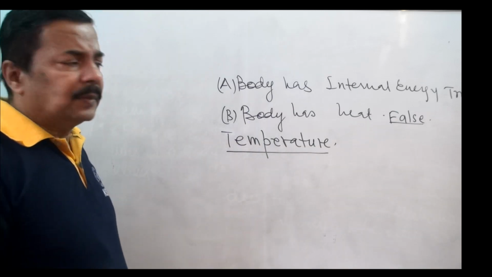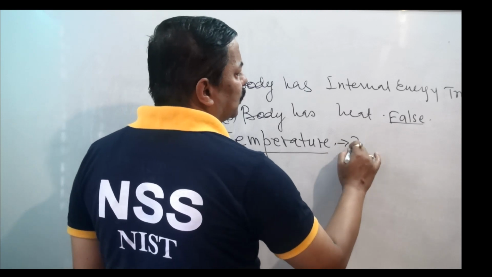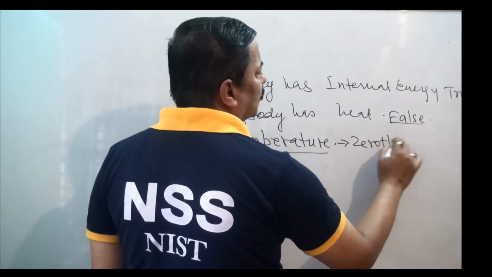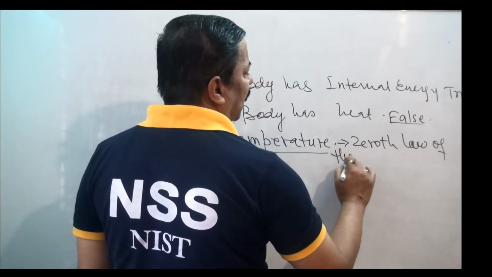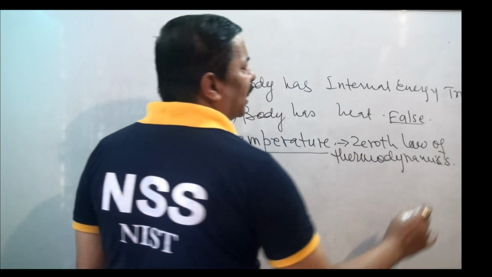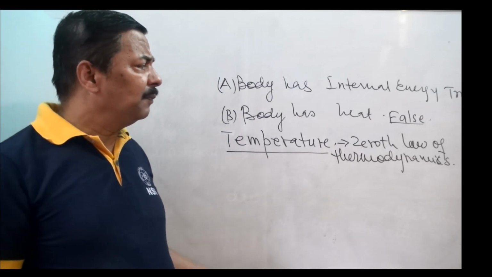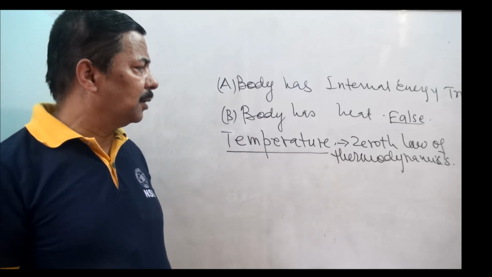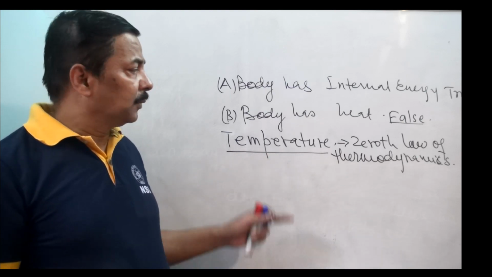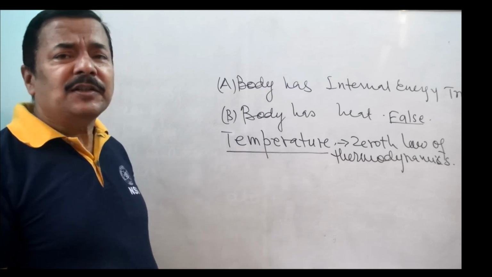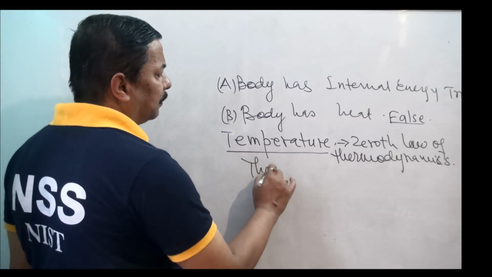Temperature is the concept that is directly derived from the Zeroth Law of Thermodynamics. You might have heard about the first law, second law. In the similar way, there is the Zeroth Law of Thermodynamics, which gives the concept of temperature. And what is that Zeroth Law? There is a term, thermal equilibrium.